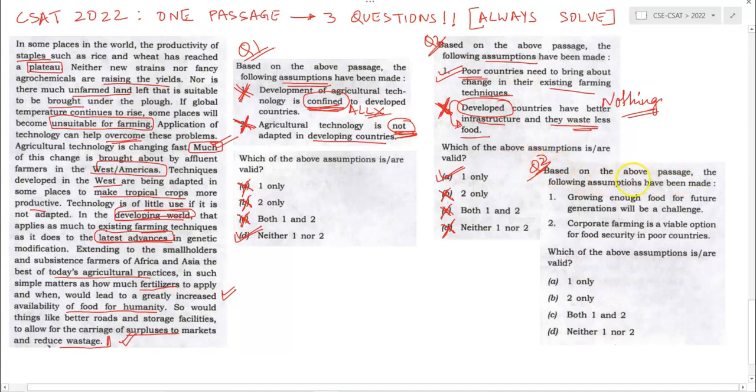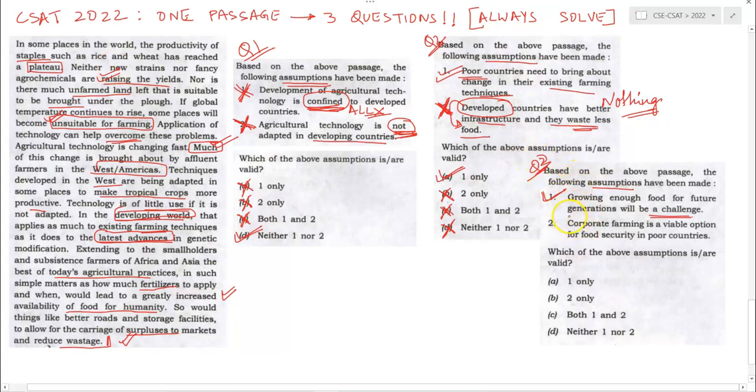Based on the above passage, the following assumptions have been made. Alright, point 1. Growing enough food for future generations will be a challenge. Yes, because it is saying that land will become unsuitable for farming and the yield is not rising. So yes, growing food will become a challenge.